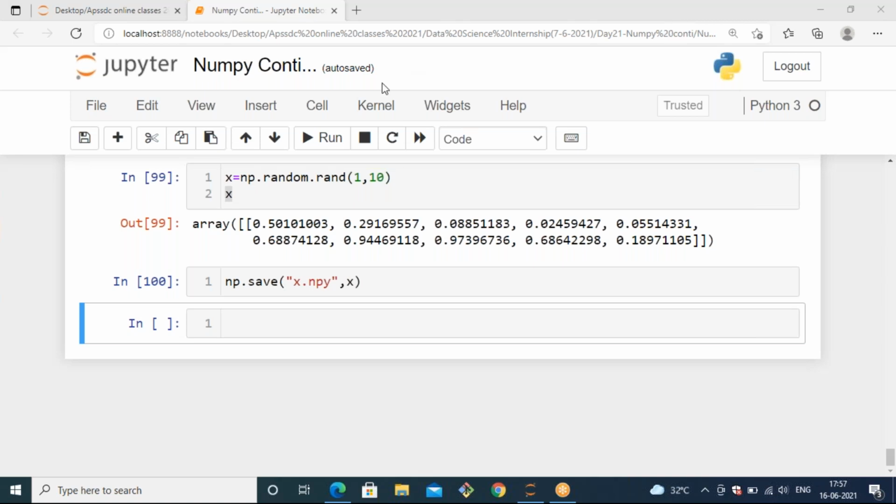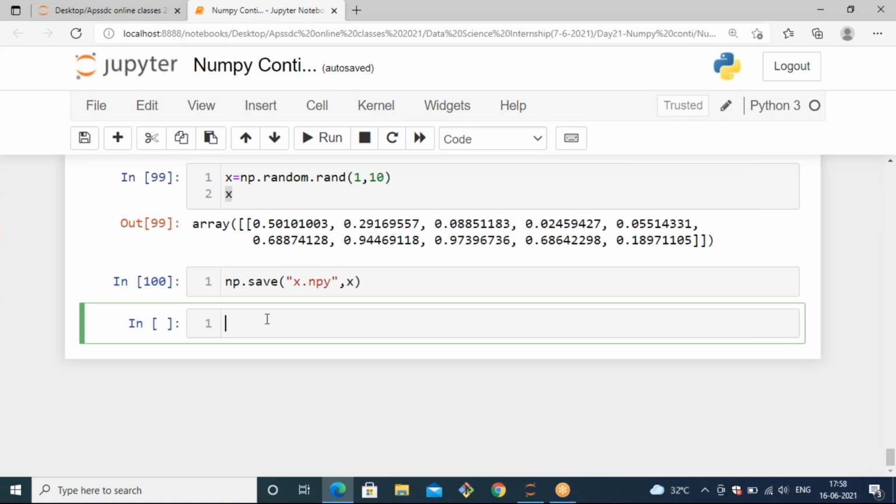Yes, like this you can save your arrays, and if you want to access it at some point after saving, you can use another method to open the saved array. It's showing saving is disabled. That means in your system, Bhargav, I think you have some kind of settings problem. We will see your problem at the end of the session. Don't worry.